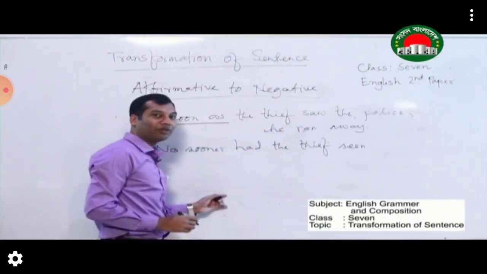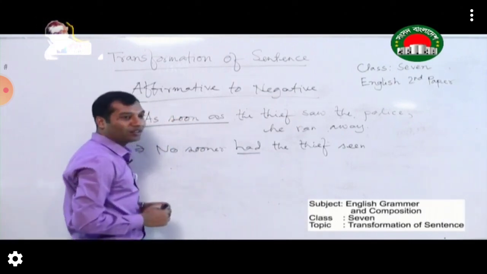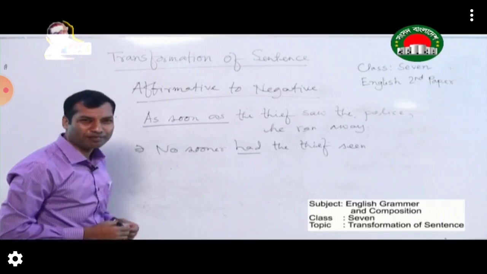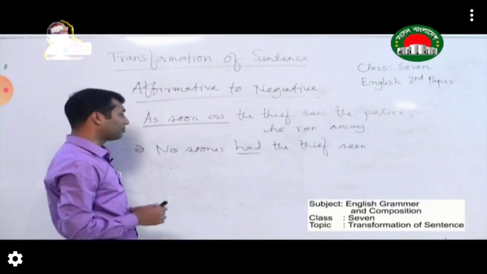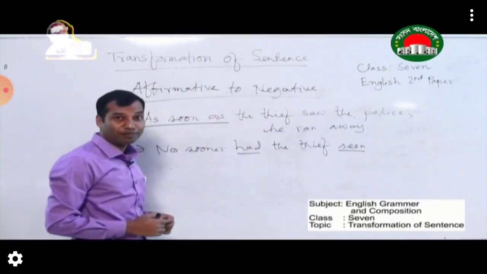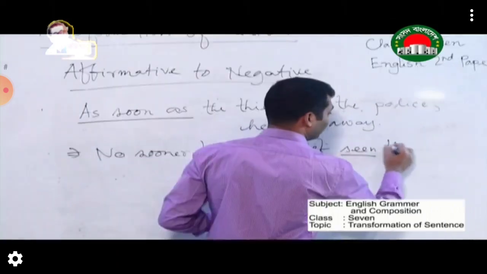Why the past participle form of the verb? Because we have used had, and when we use had in a sentence, the sentence becomes past perfect tense. And in past perfect tense, you know, the main verb always becomes verb 3, that is past participle form. So no sooner had the thief seen the police,